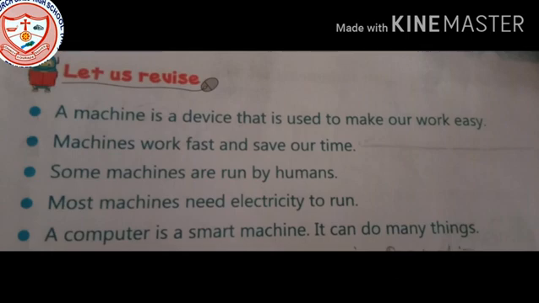With the help of a machine, we can do the work very fast and very easily, and without any delay we can complete it.